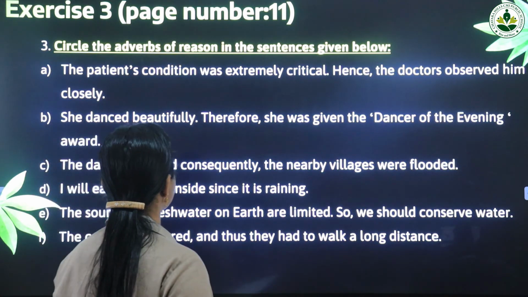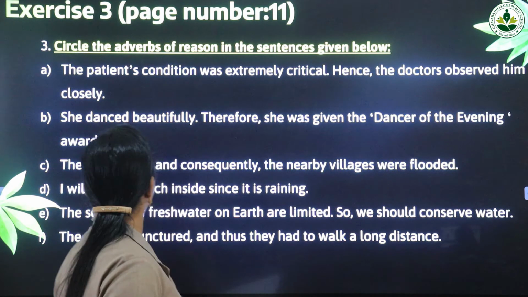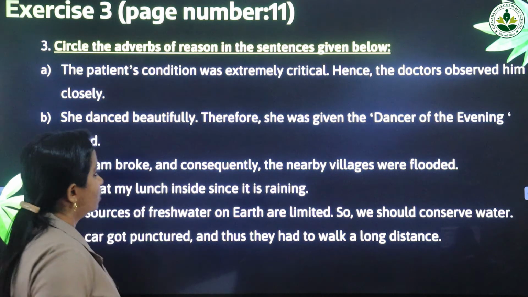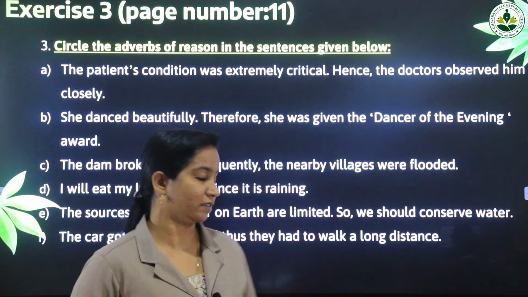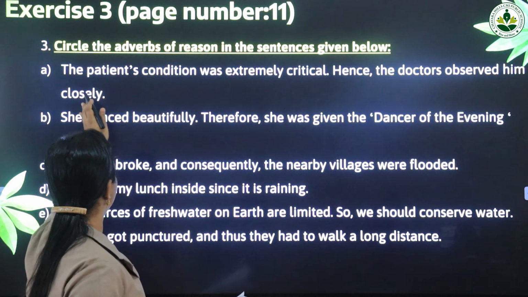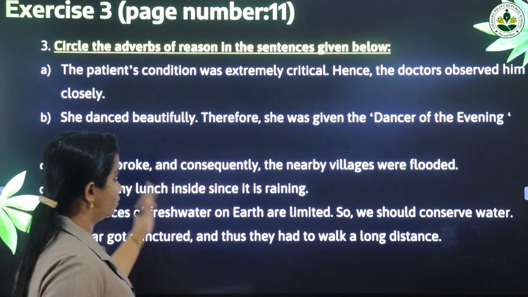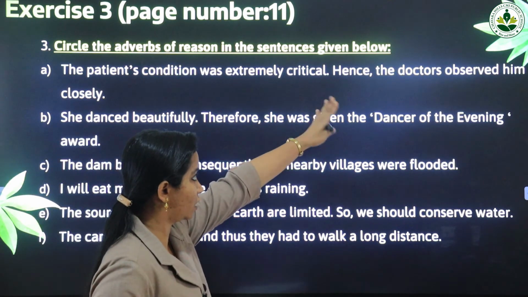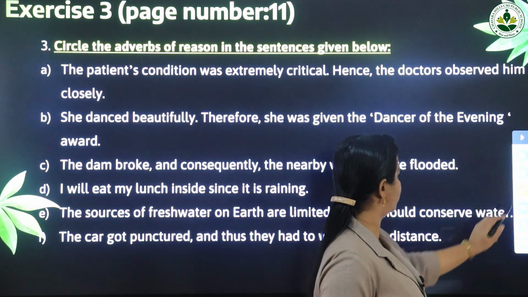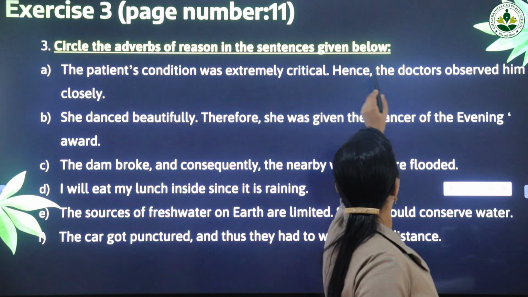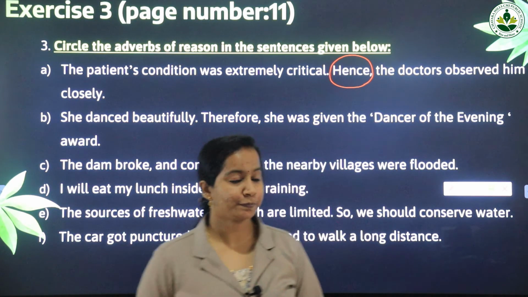First one, the patient's condition was extremely critical. Hence the doctors observed him closely. So usually the adverbs of reason come in the second sentence. Okay. So just see first one, the patient's condition was extremely critical. This is an action that happened. So that is the reason why the doctors observed him closely. So we got the adverb of reason as hence. So circle hence, everybody.